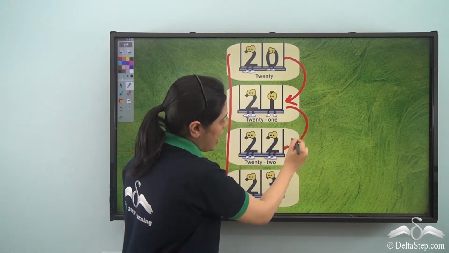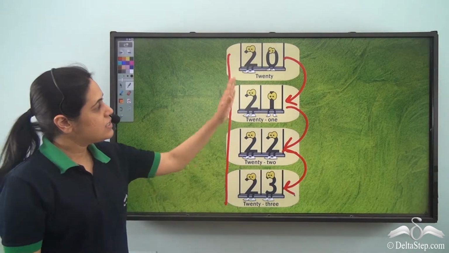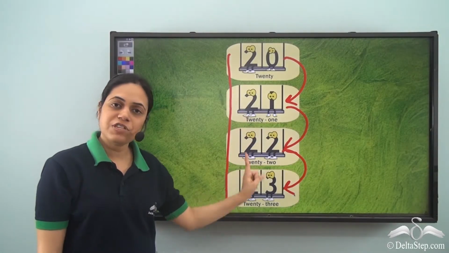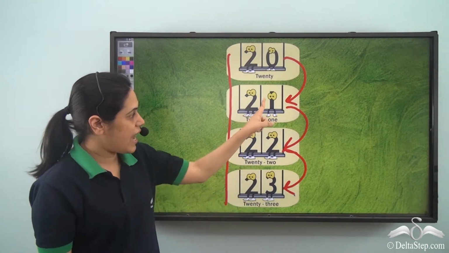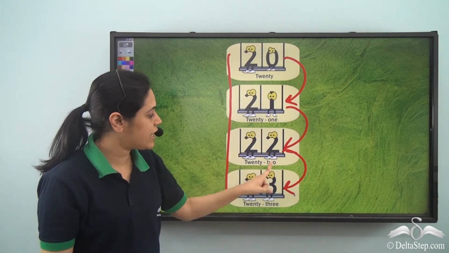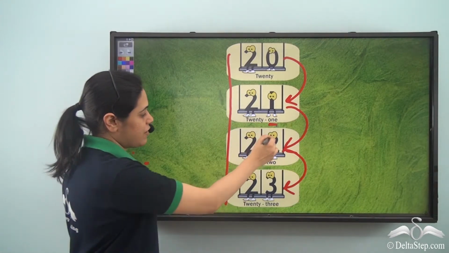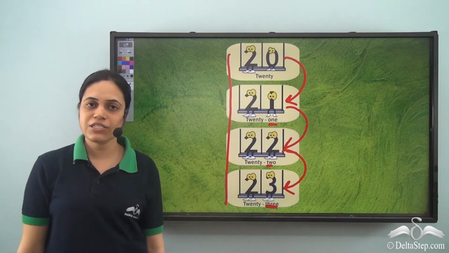After 1, I have 2, and after 2, I have 3. Similar is the case with number names. 20 is the first part of the number names because there is 2 on the left side, and depending on the number on the right side, we have the second part. If I have 1 here, it is ONE. If I have 2 here, it is TWO. If I have 3 here, then it is THREE.